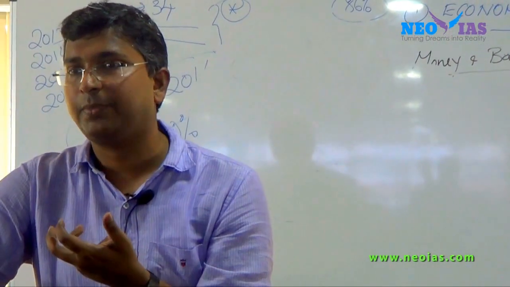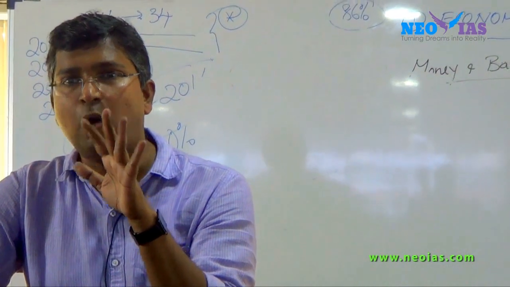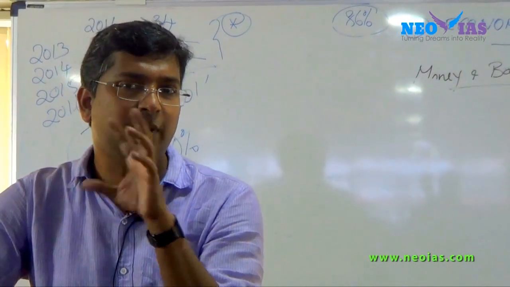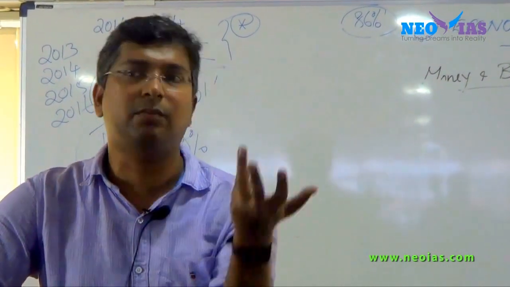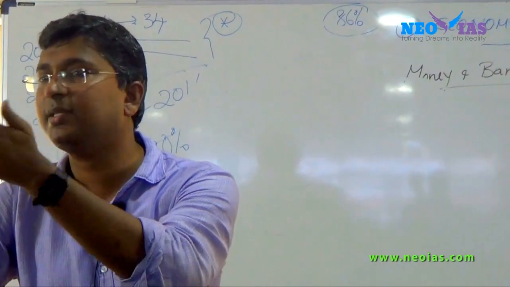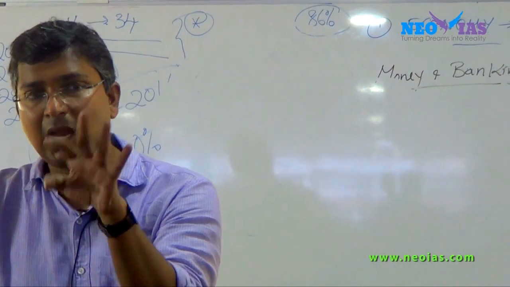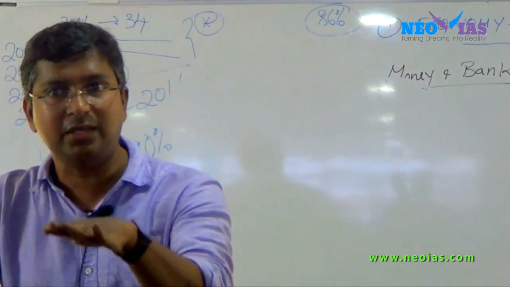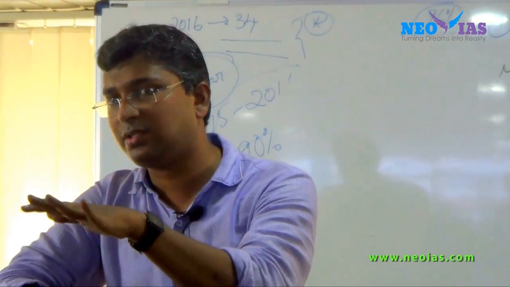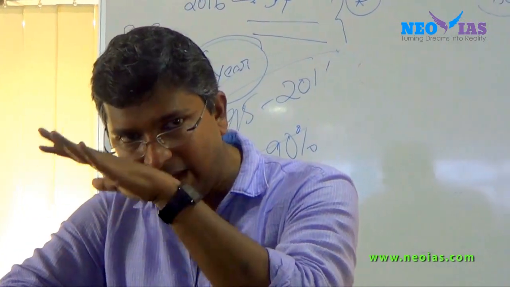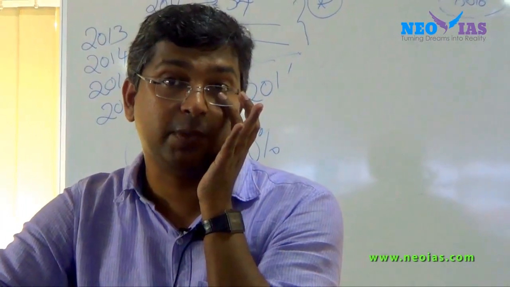In the sense that RBI wants, or instead of money supply, you will come across another term, what is called liquidity. Both are same. Liquidity or money supply. So RBI wants ample liquidity in the system. When we talk about the system, we'll see where this money is actually lying.